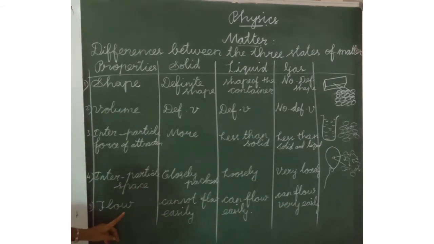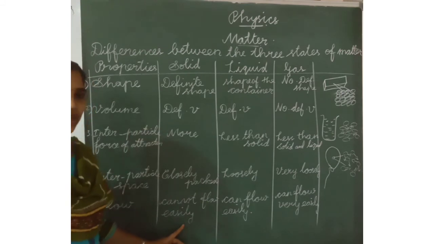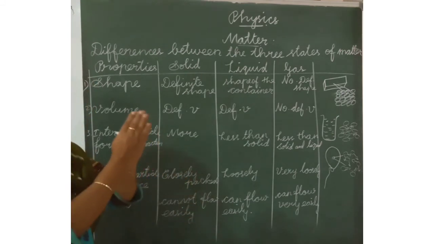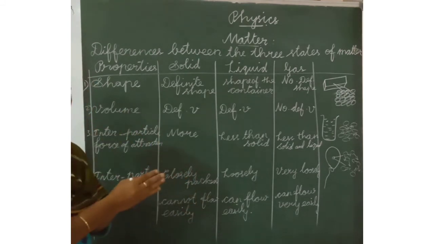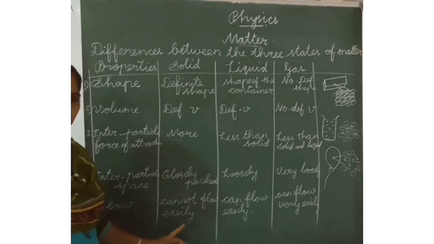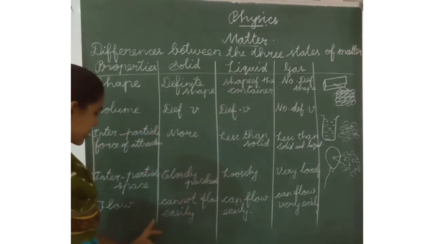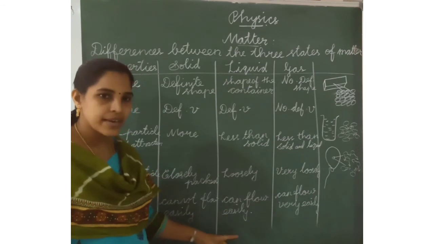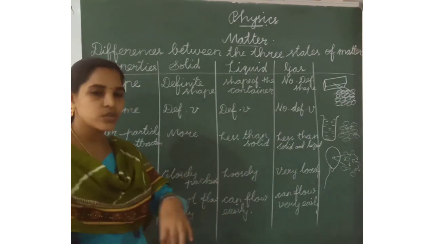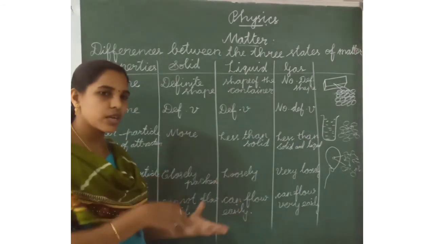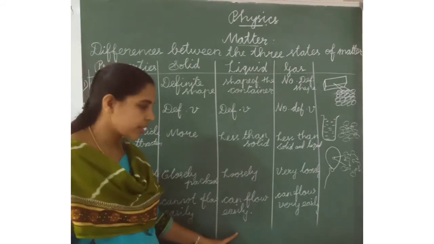Next one is fluidity, that means flow. Solids cannot flow easily, because the particles are very closely packed. Liquids can flow easily. When we pour water from one place to another or from one vessel to another, it can flow easily.